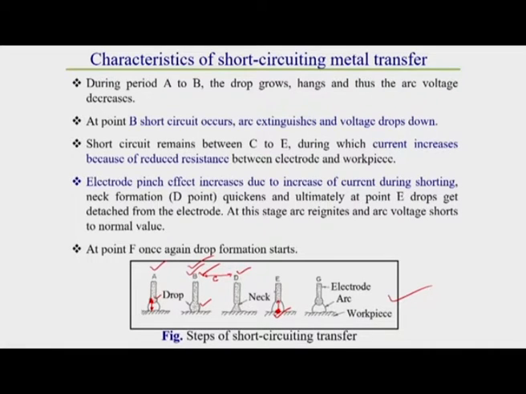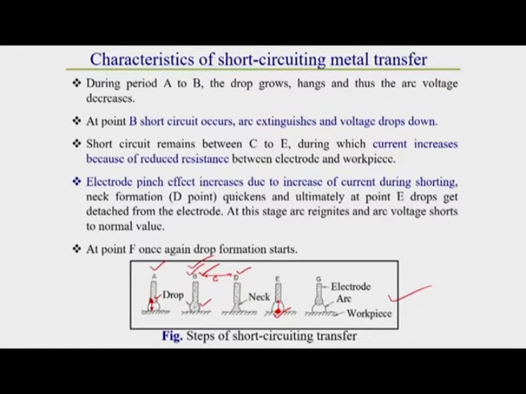At point E itself the arc reignites and the arc voltage returns to its normal value. Then at point F, just after E, drop formation starts again and continues for the next droplet.